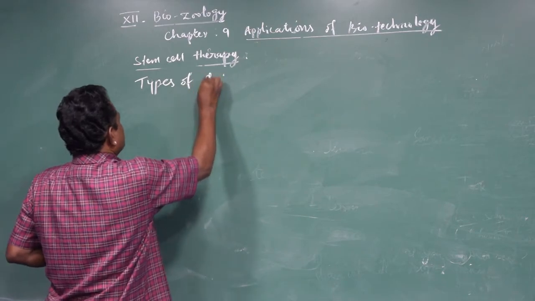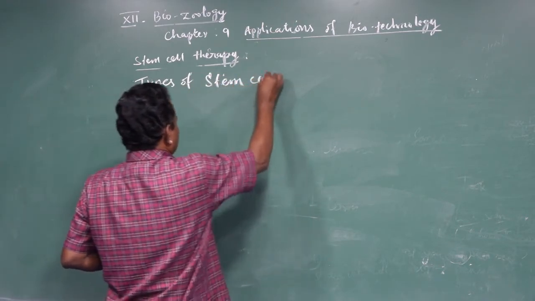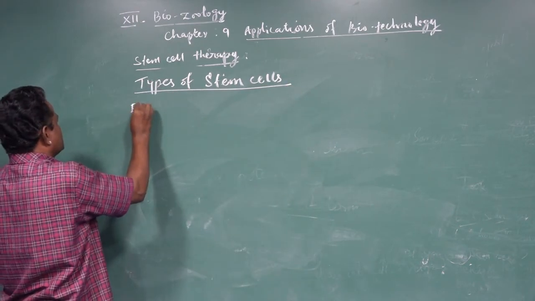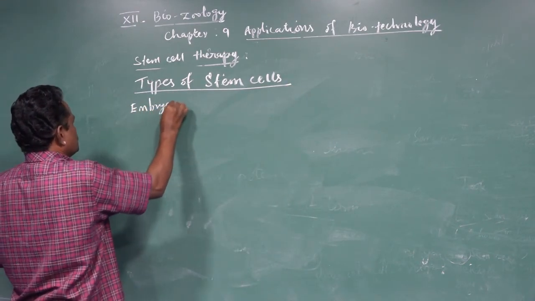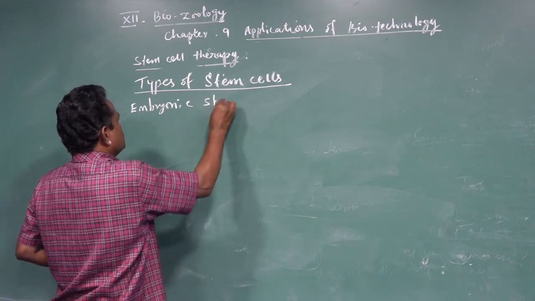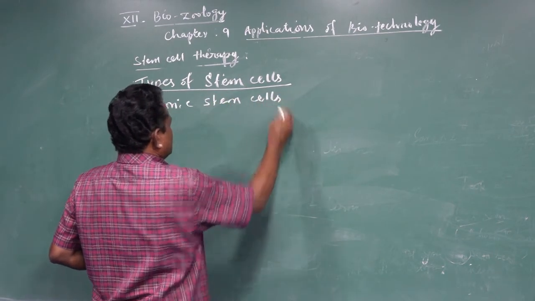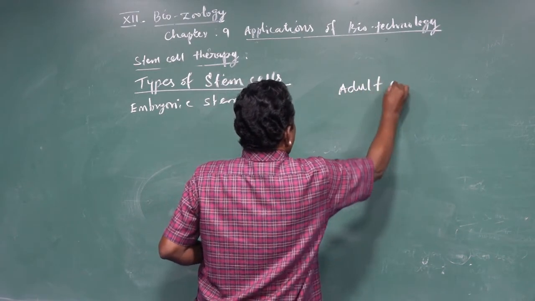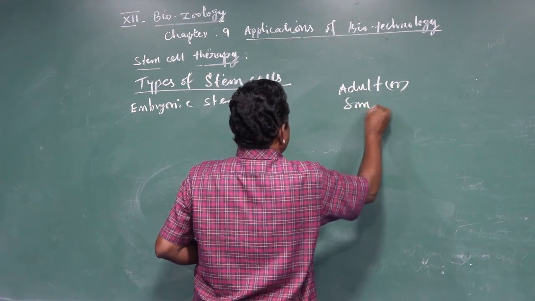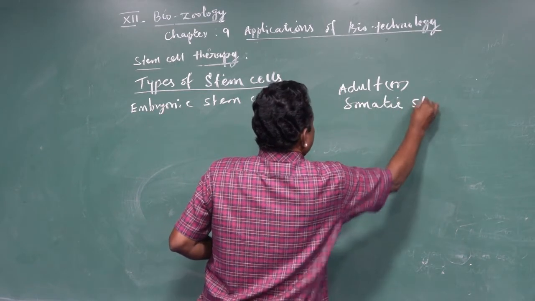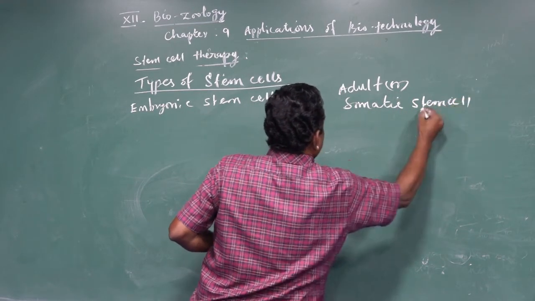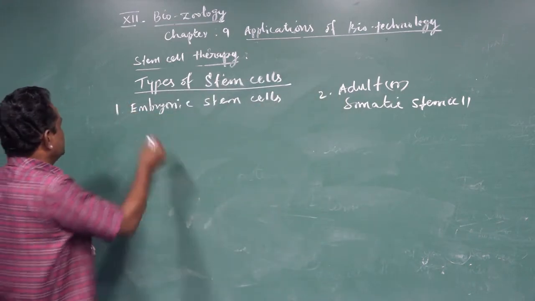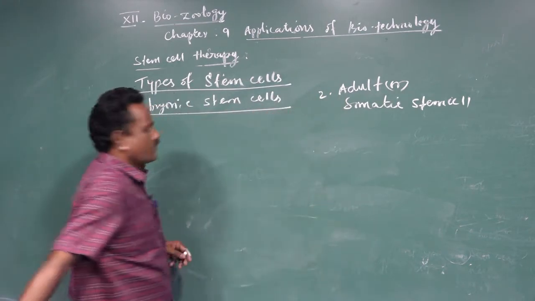The two types of stem cells are, one is the embryonic stem cells, another one is called adult or somatic stem cells. So the first one is the embryonic stem cells.